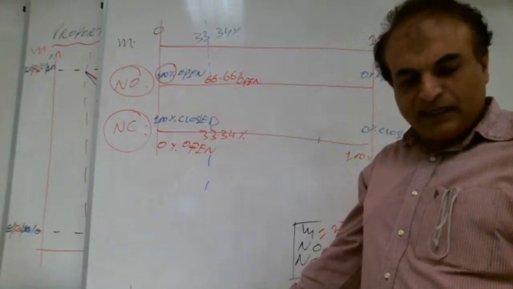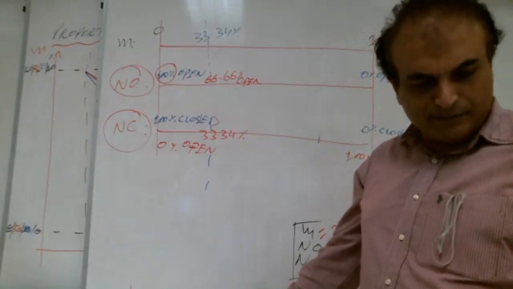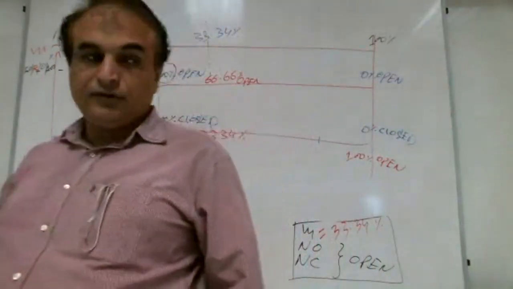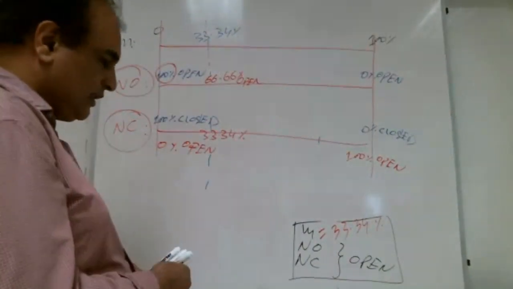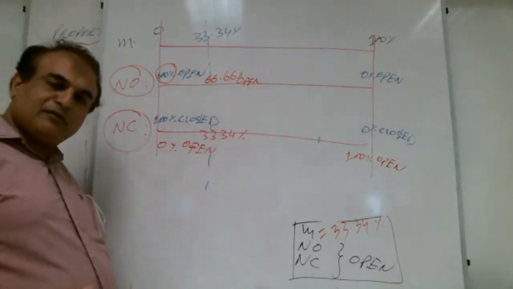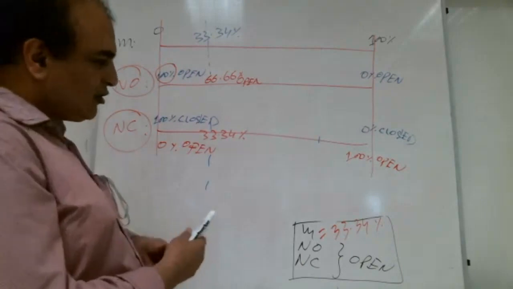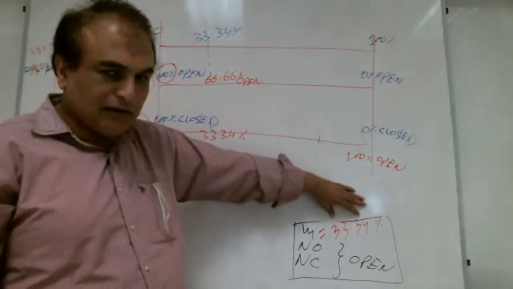If we make the proportional band 25, how much will be the gain? The gain will be 4 times. So if the gain is 4, this output will be what? Double.